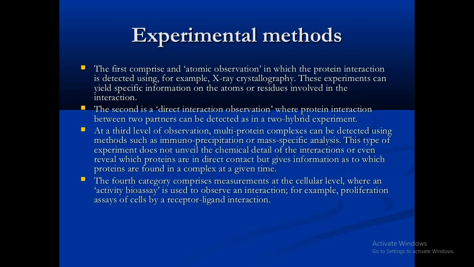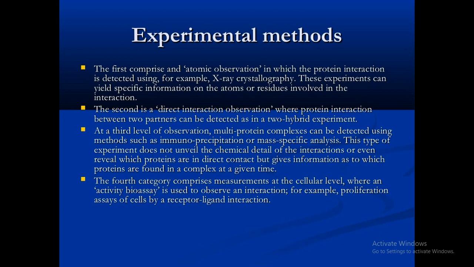So coming to the next, these are the experimental methods and what importance they have. All this is given here. The first comprises atomic observation, in which the protein interaction is detected using, for example, X-ray crystallography. As I told, this experiment can yield specific information on the atoms or residues involved in the interaction. The second is direct interaction observation, where the interaction between the two partners can be detected, as in the two-hybrid experiment.